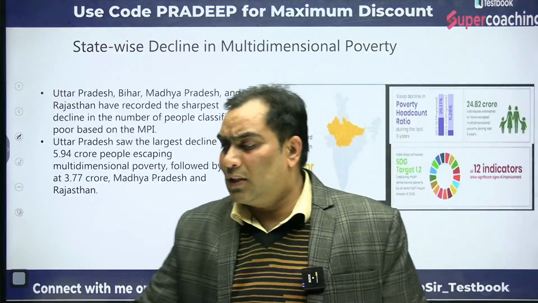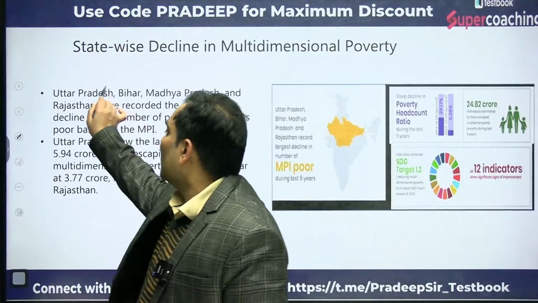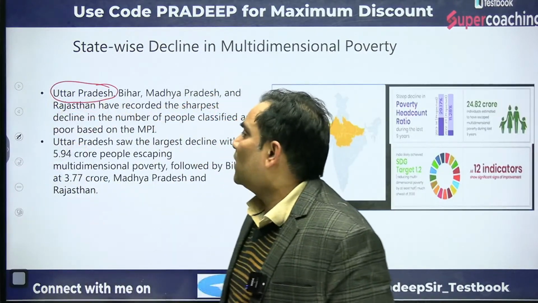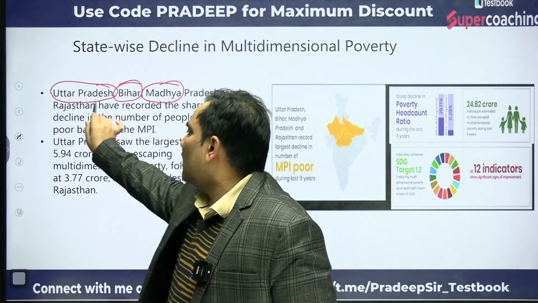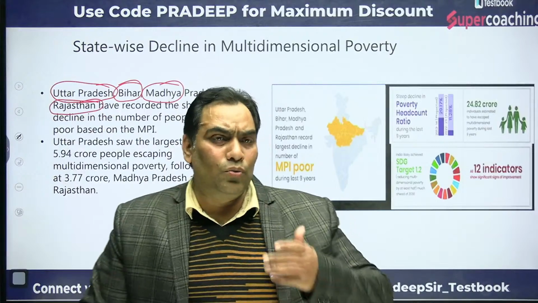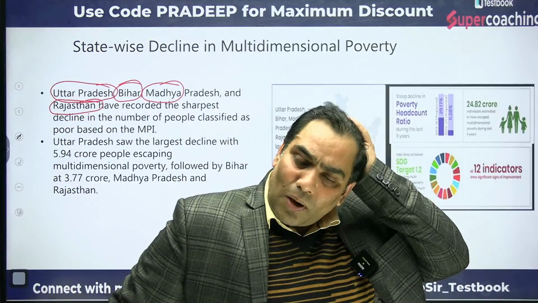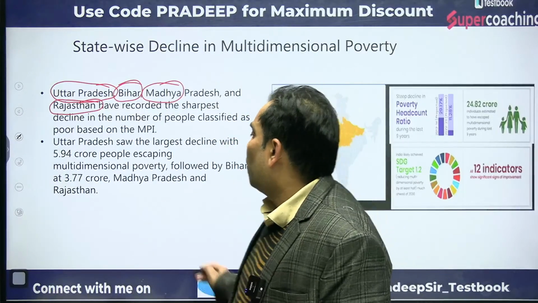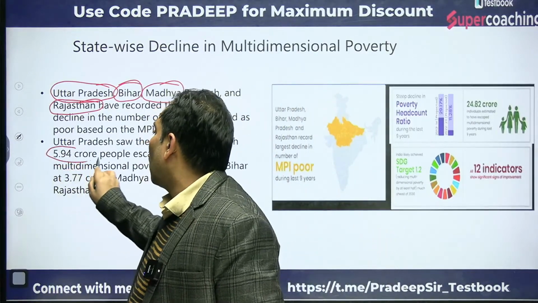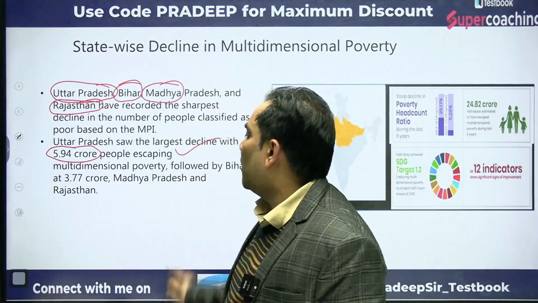When we talk about the state-wise, UP has performed best. After that it is Bihar, and after that it is Madhya Pradesh, after that it is Rajasthan. So I just want to say that UP has performed best. In UP, 5.94 crore people have escaped from the multidimensional poverty.